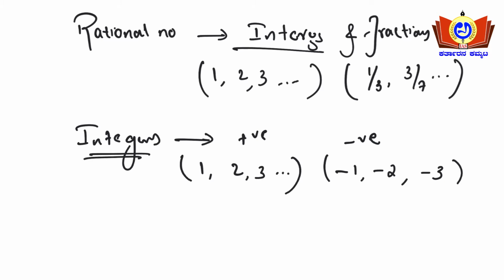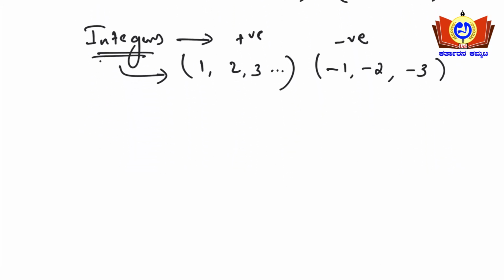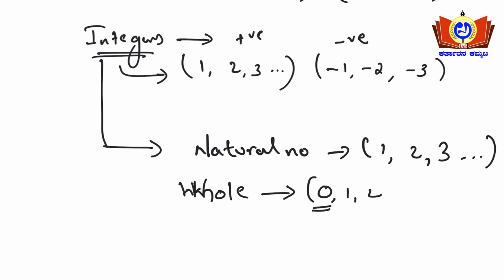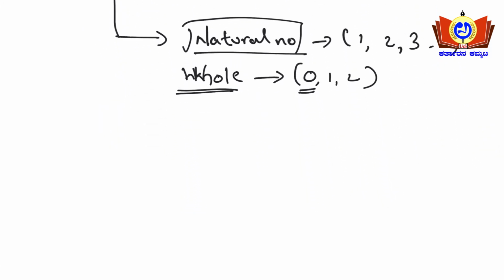These positive integers can again be classified into natural numbers, that is 1, 2, 3, and whole numbers. Whole numbers means if the number series starts with 0, 1, 2, it should start with 0, then only it is called a whole number. So integers can be classified into natural and whole numbers.